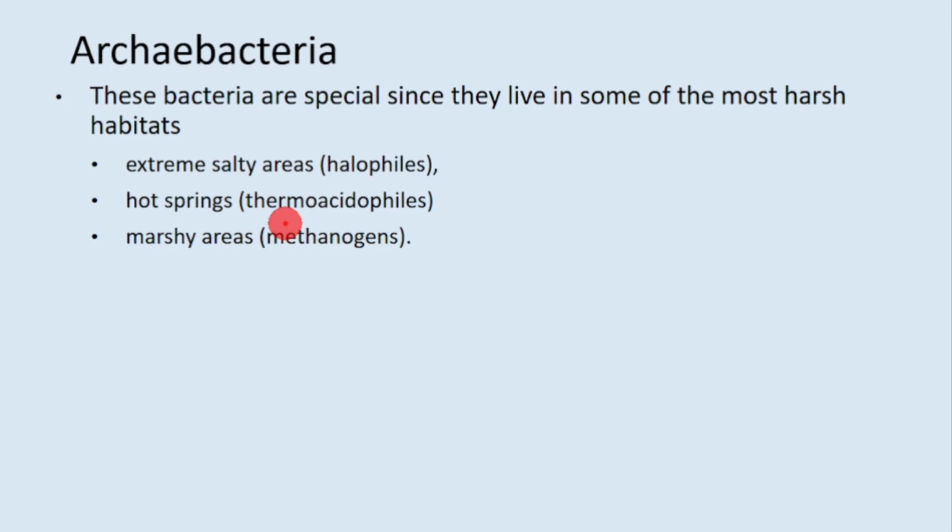Same way thermo means high temperature. Acid, low pH. So high temperature, low pH loving bacteria. And methane producing bacteria. Gens are generating. Methane producing or methane generating bacteria.